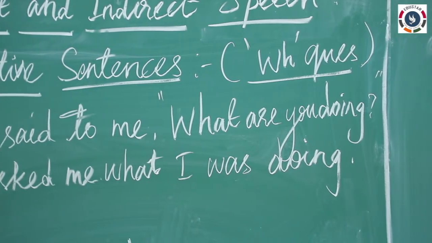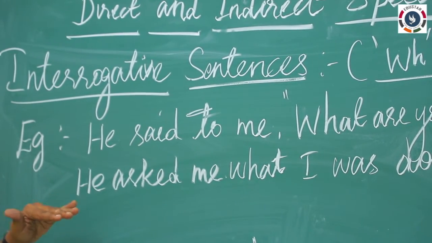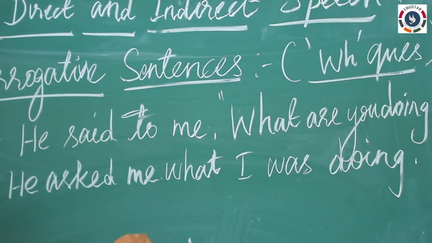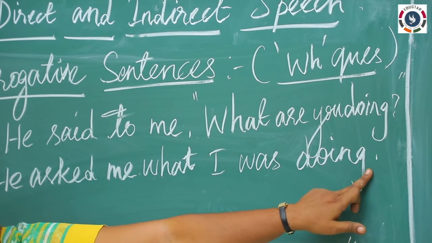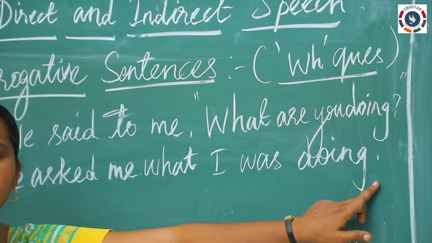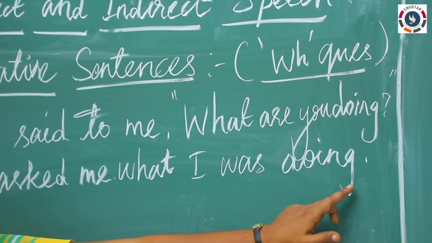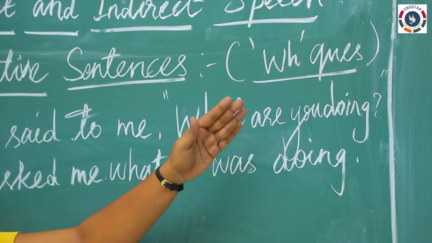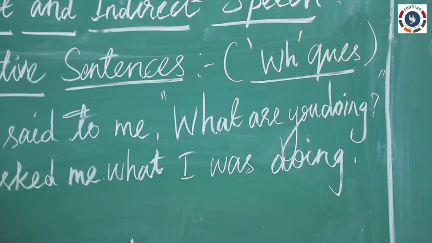But in speech, we have to convert interrogative sentences into assertive. This is such an important point. You have to make a note. Interrogative sentences will be changed into assertive.